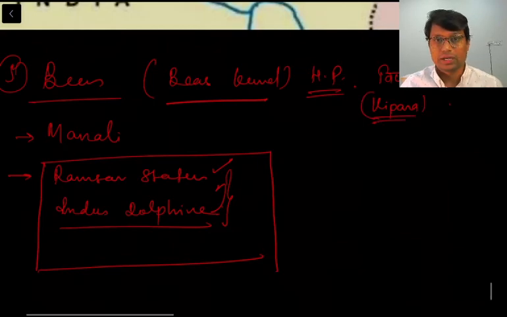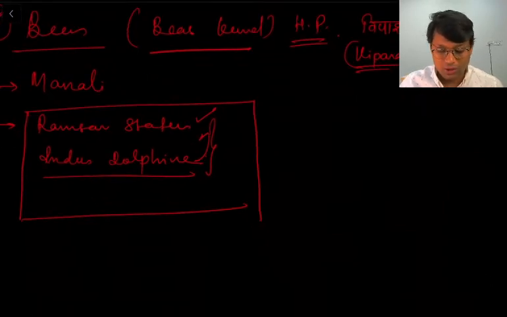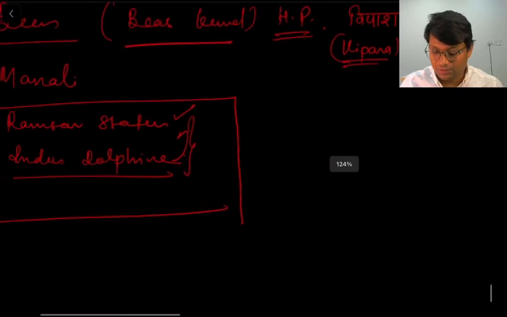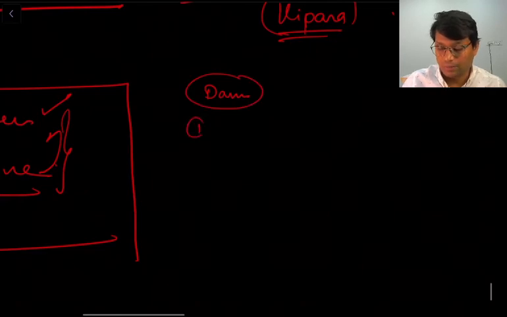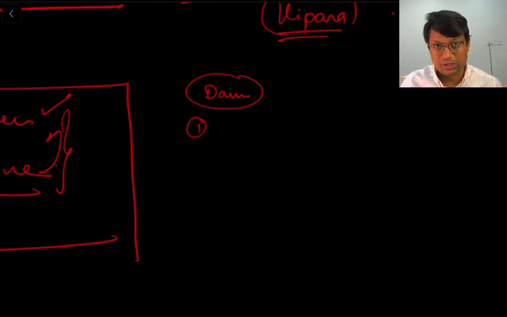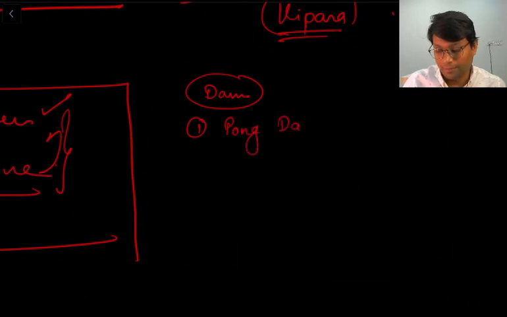Fine. So that is its ancient name. Now let us come to the dams. When it comes to dams, there are two dams in Himachal Pradesh. One is Pong Dam, another is Pando Dam.